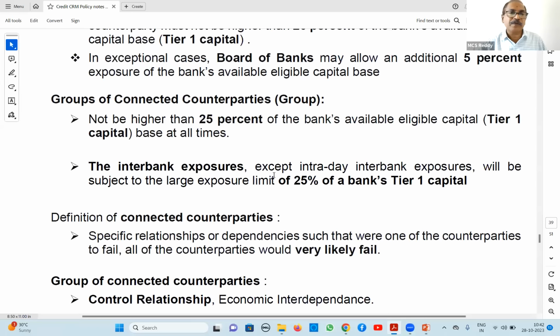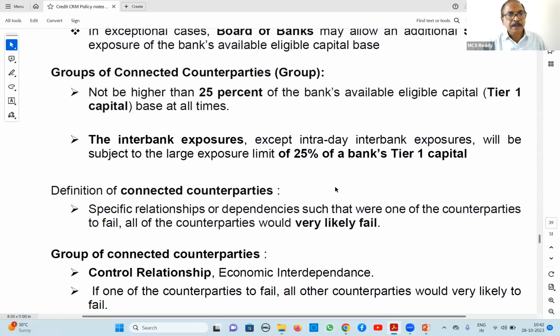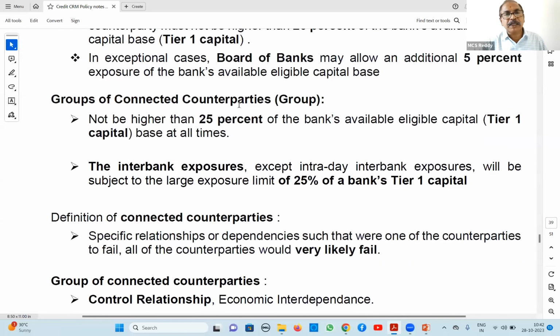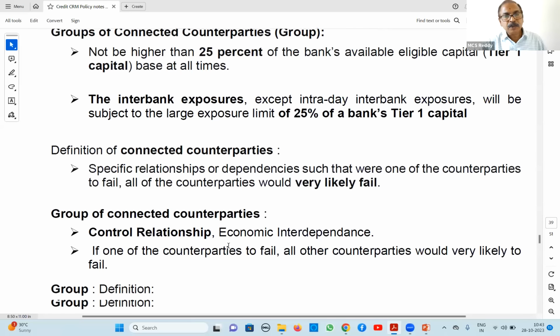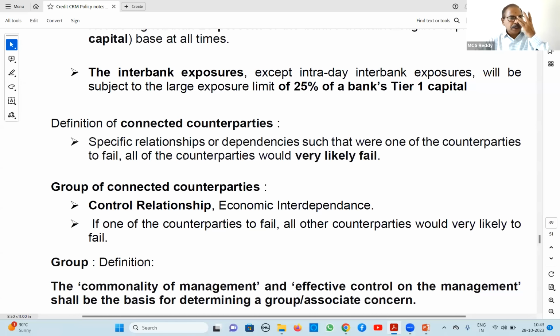Interbank exposure, here also 25%. Suppose we are lending to another bank, then maximum 25%. What are connected counterparties? Here in the group it was mentioned: connected counterparties means a specific relationship or dependency such that if one account fails, the other party also fails. Suppose in Reliance there are many, Reliance Power, Reliance Industries, etc. If one account fails, most likely the other accounts may also fail. If such a relationship is there, then we call them connected counterparties.